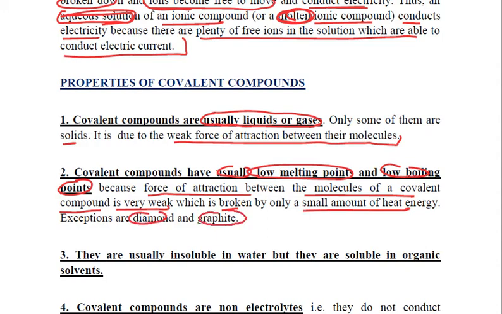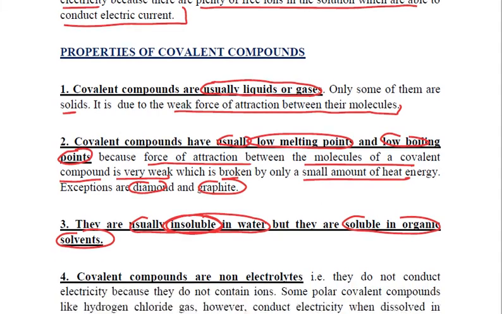Diamond and graphite have a high melting point and high boiling point, right? Now, these covalent compounds are opposite to ionic compounds. They are usually insoluble in water, but they are readily soluble in organic solvents.